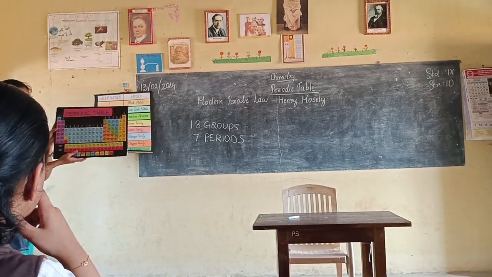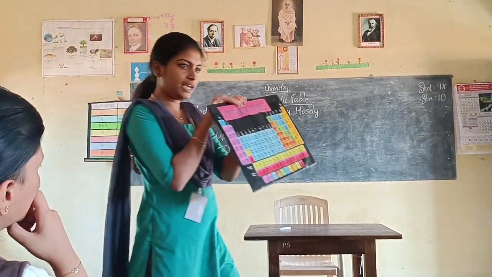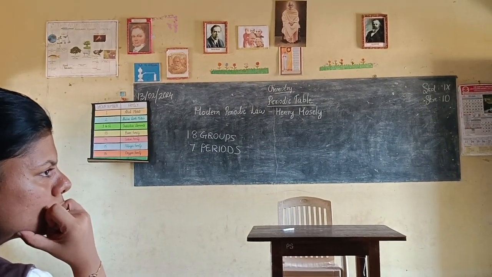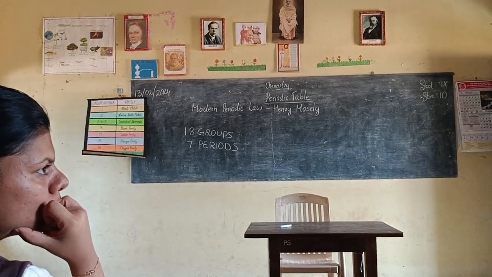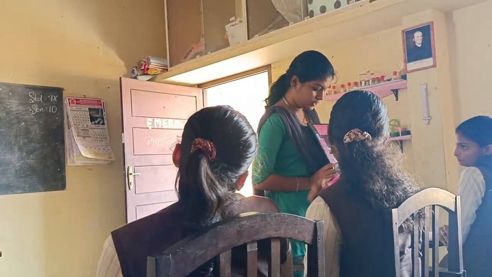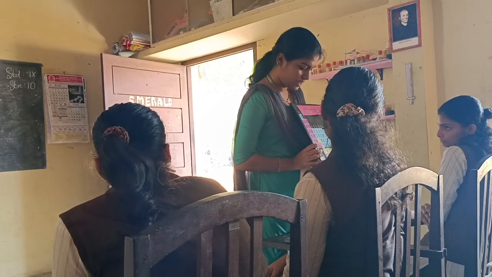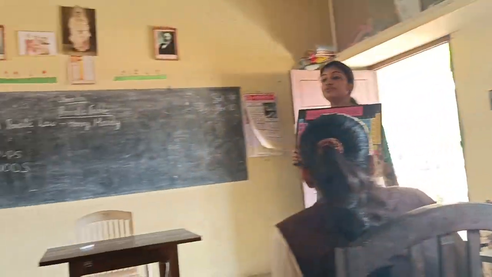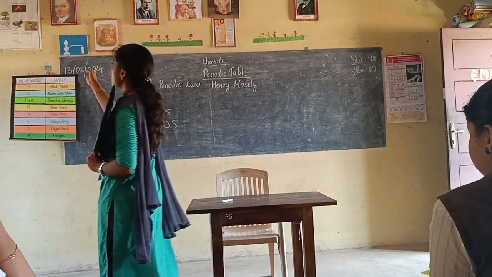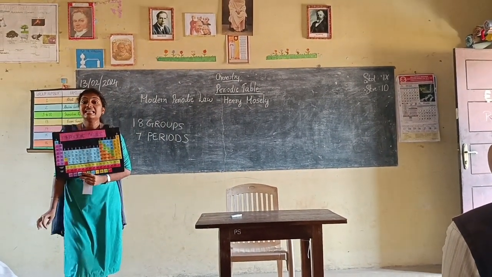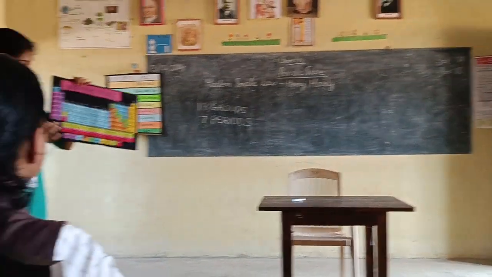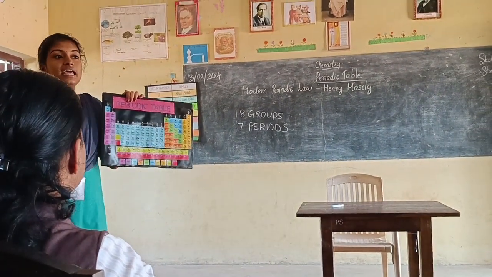Then the second group. I am allowing you to read. Please familiarize yourselves with these elements: beryllium, magnesium, calcium, strontium, barium, radium. This is group 2. Group 2 is known as the alkaline earth metals. Group 1 alkali metals and group 2 alkaline earth metals.